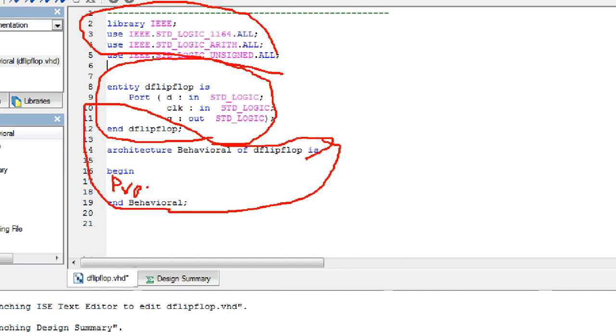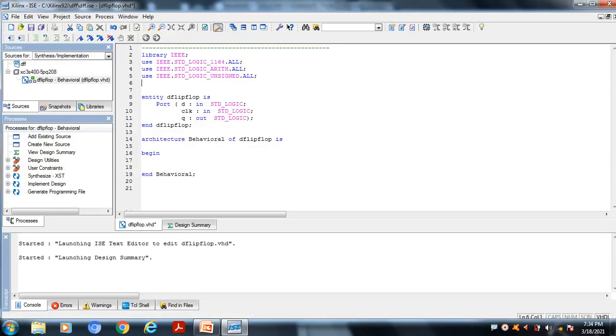Inside that process statement we have the sequential constructs. Then we have a sensitivity parameter, so we give the input whose change triggers the process. The process statement is mandatory for writing sequential code. In sequential statements, the statements are executed one after another, so it is order dependent, whereas in concurrent statements it is order independent.